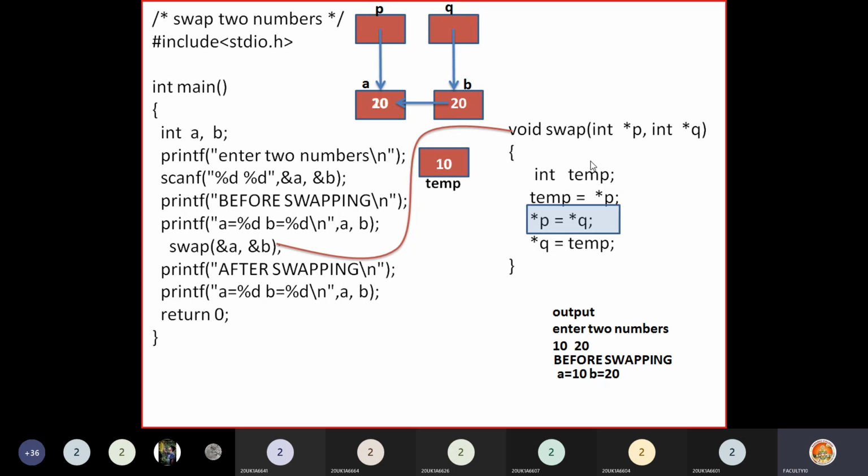Now see here. You are making changes inside the function, but the actual a and b values are changing here. Okay, right? So 20 will be transferred to a here.